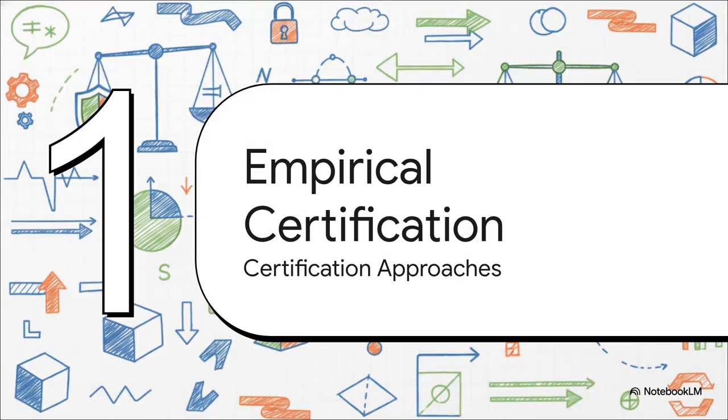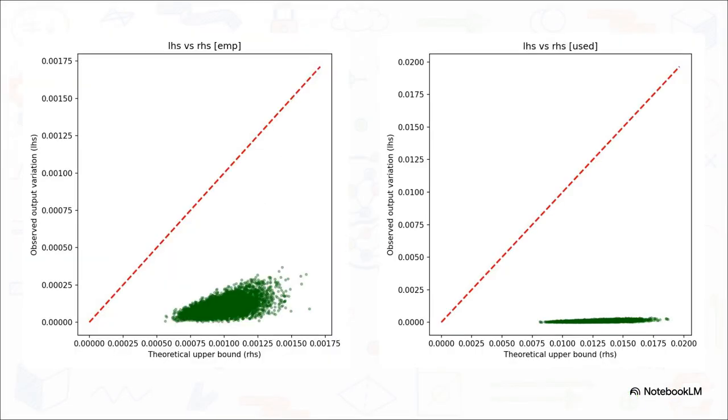Section 5. Empirical versus conservative certification. Running those stress tests brings up a massive question for AI certification. Do we want bounds based strictly on how the model behaves with standard data, or do we want absolute worst-case structural safety? Notice the difference in these plots. On the left side, with empirical calibration, you see a tight cloud of data just below the red threshold line. It's sharp, and it's adapted to what the system typically sees.